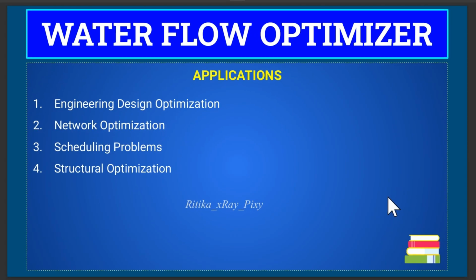Application for this algorithm: we have a wide range of applications. Due to this algorithm's ability to balance between exploration and exploitation, we can use it to solve complex optimization problems. Here you can see we can apply this algorithm to a variety of problems, such as scheduling problems, structural optimization, network optimization, and engineering design optimization. Like that, we have a number of applications.